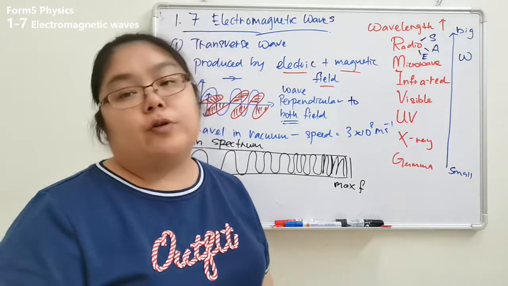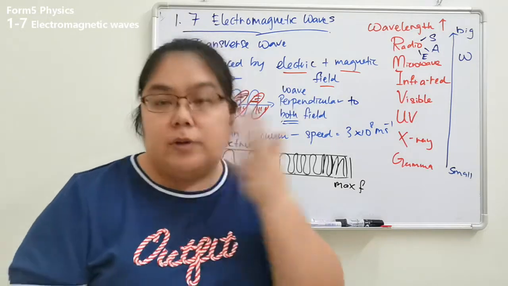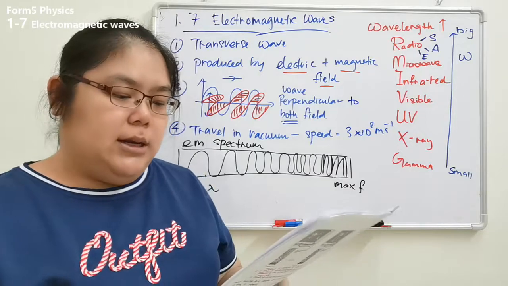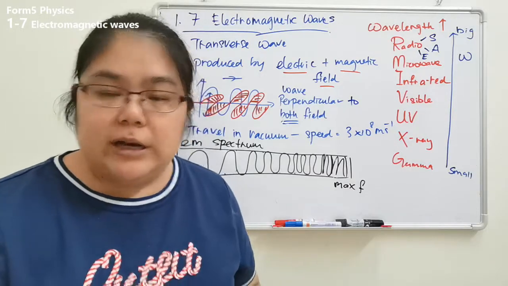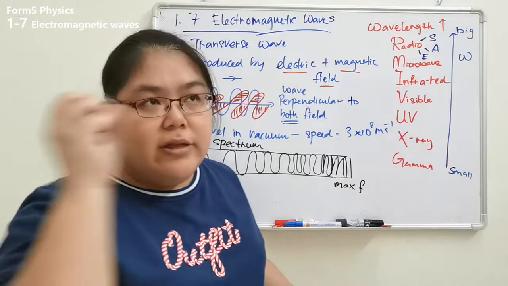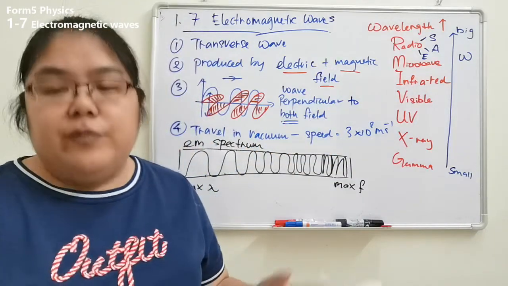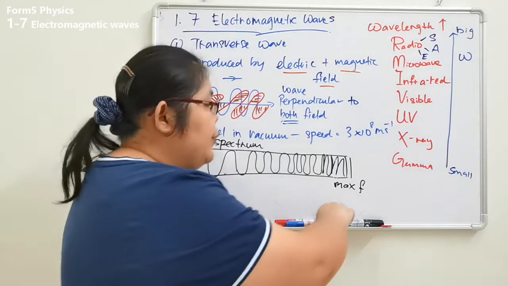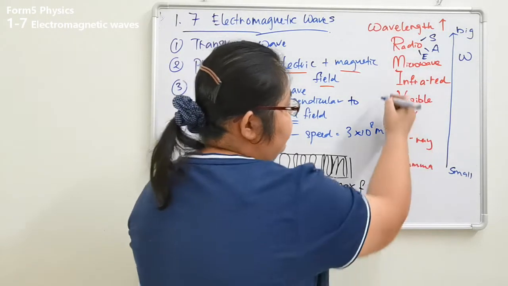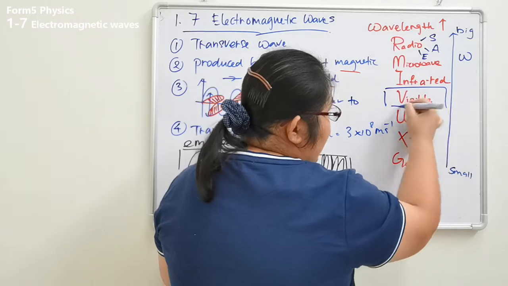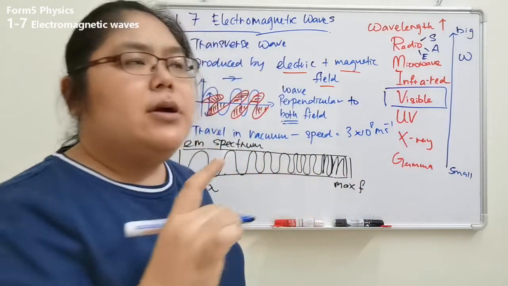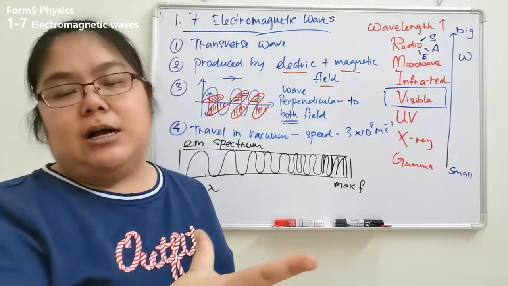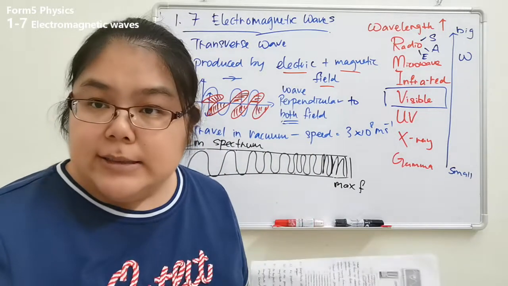Okay, the next one is photosynthesis for the plant, from the sun. Okay, the light from the sun, the photosynthesis. Okay, then after that they say photography, a photographer. So you take the photo, the flash, that one is a visible light. Okay, visible light. Okay, you see, visible light is at the middle. Okay, I say there's a white light, is it? Okay, remember the white light, when they pass through the prism, they are refracted out. You tell me what color they see.